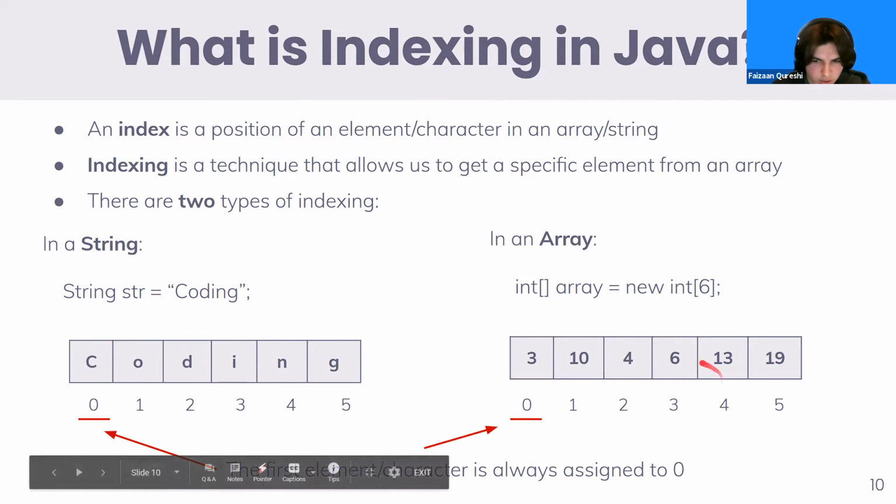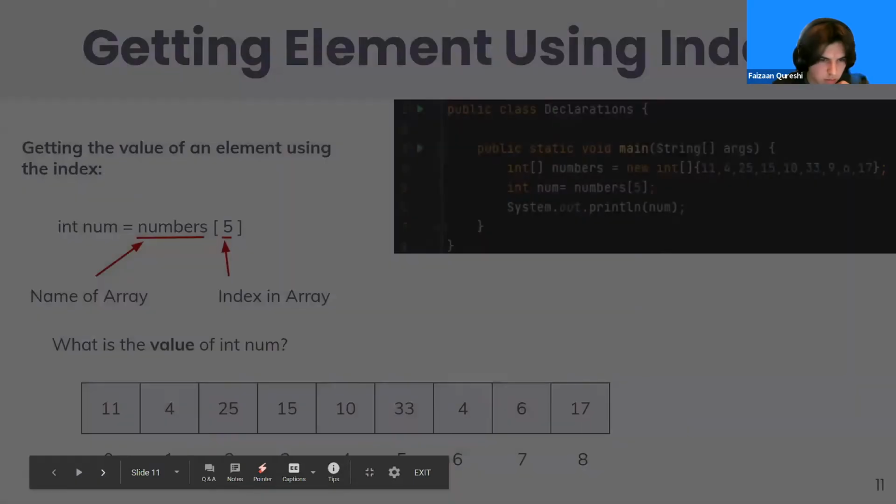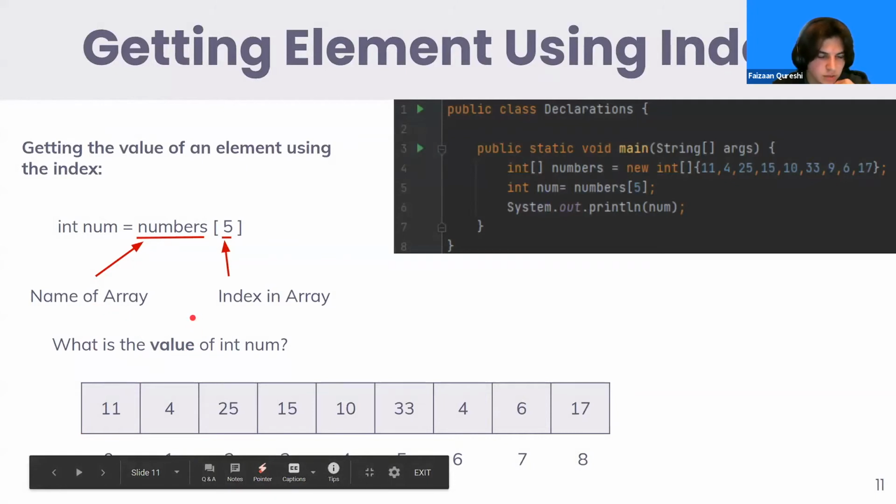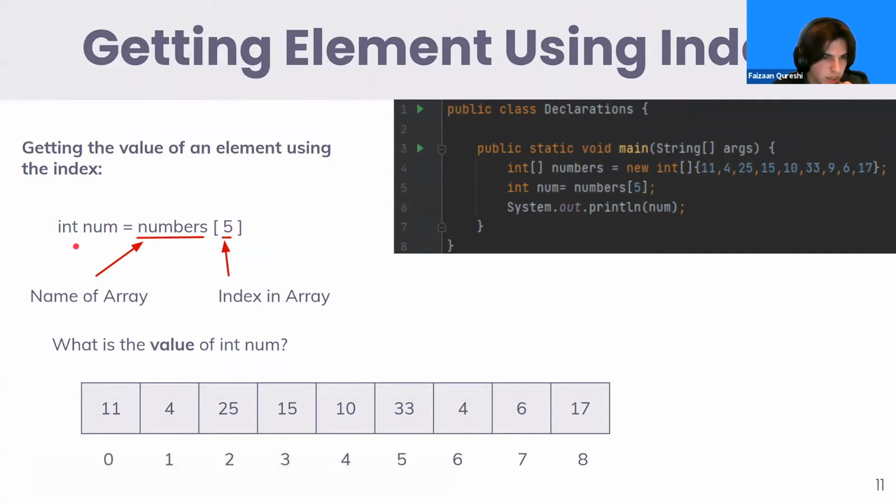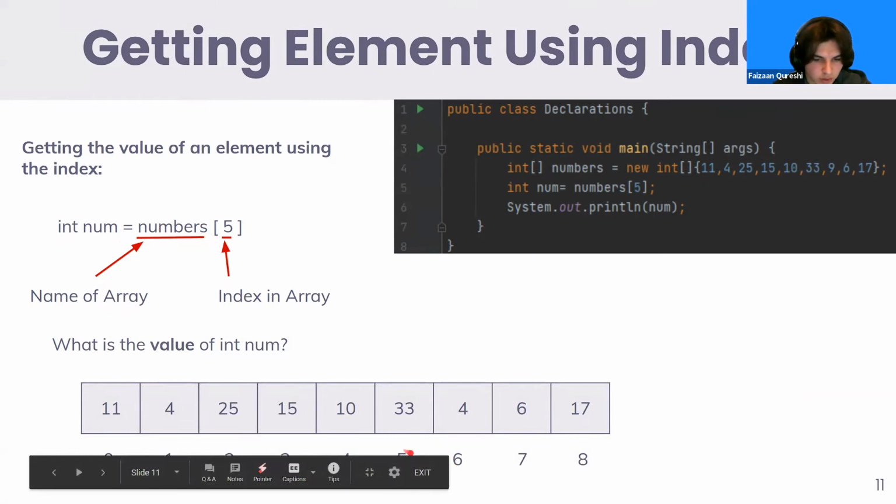I'm just going to ask a question on this array. Actually, let me go to the next slide. So this is the syntax for indexing. We have our integer right here assigned to the name of the array and then the index in the array. Int num is going to output the index in the array, so 5, and then it's going to give us the element in the array, 33.